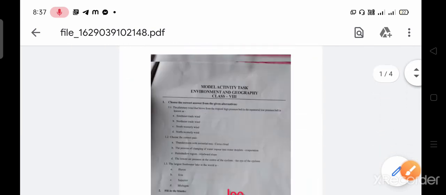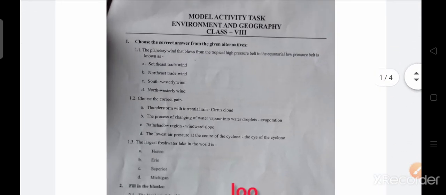In this video, I discussed the model activity task of class 8.